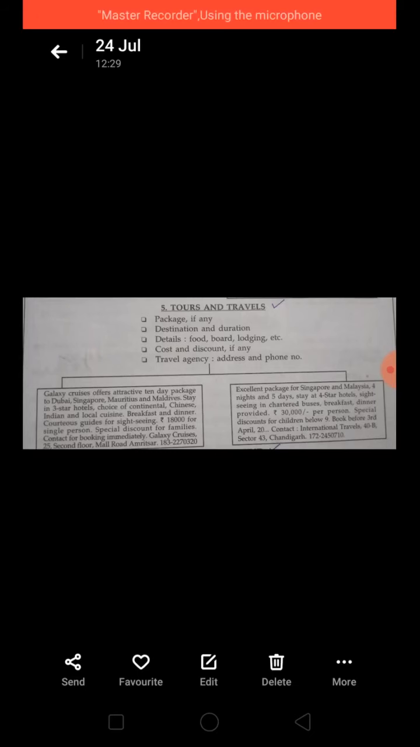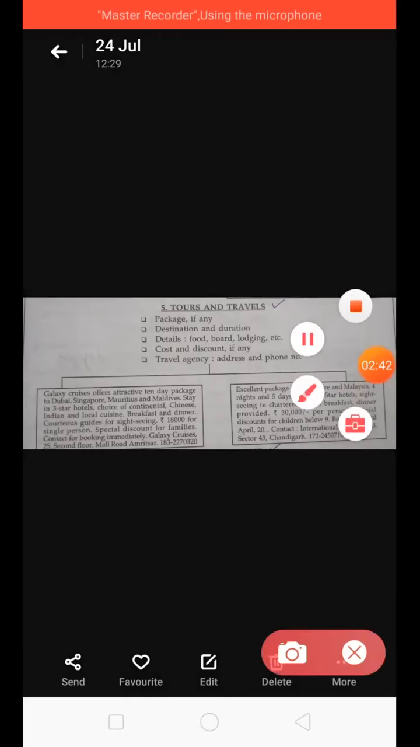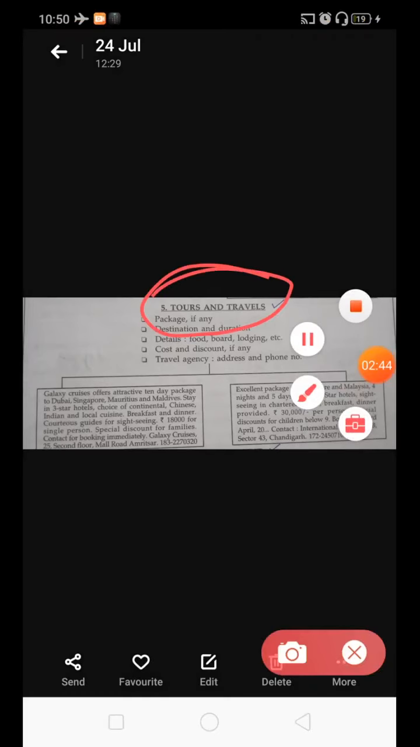But something is missing over here. What is missing? This is an example given like this. So the heading will be this only. The heading will be tours and travels. So you will mention tours and travels here, and under it you will write this, okay, and then you will enclose it. I will show you some other example also.